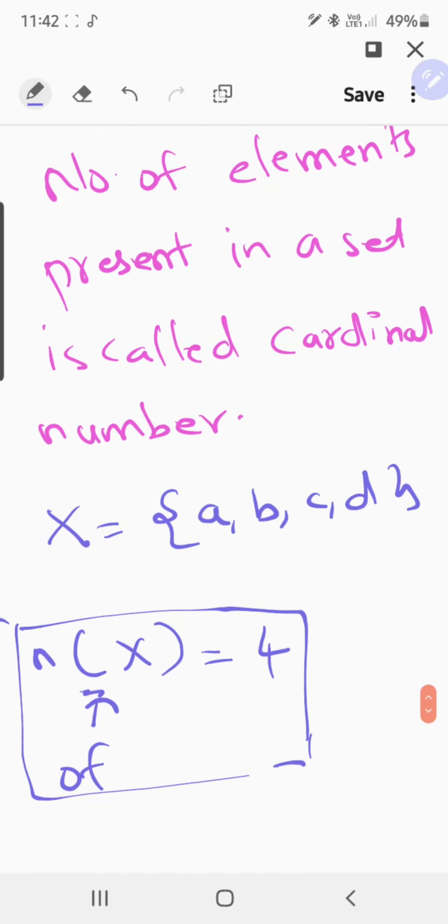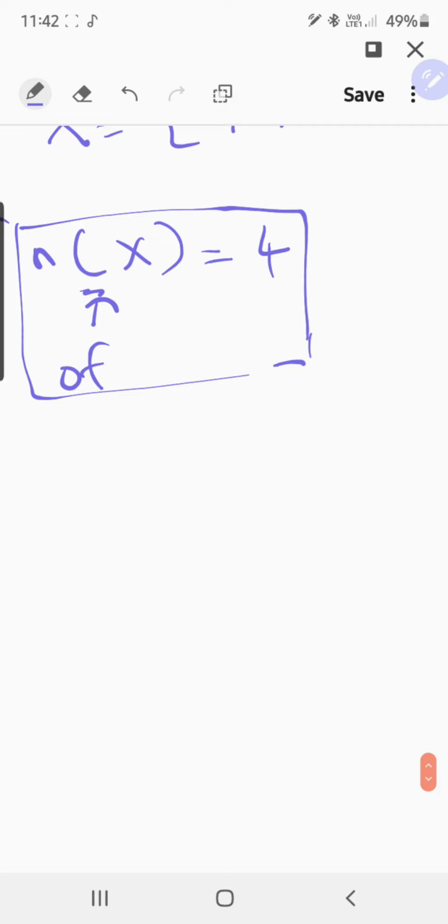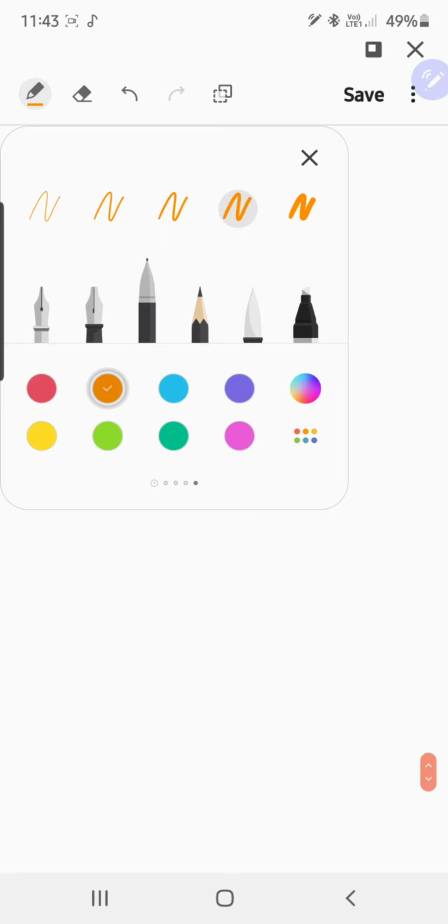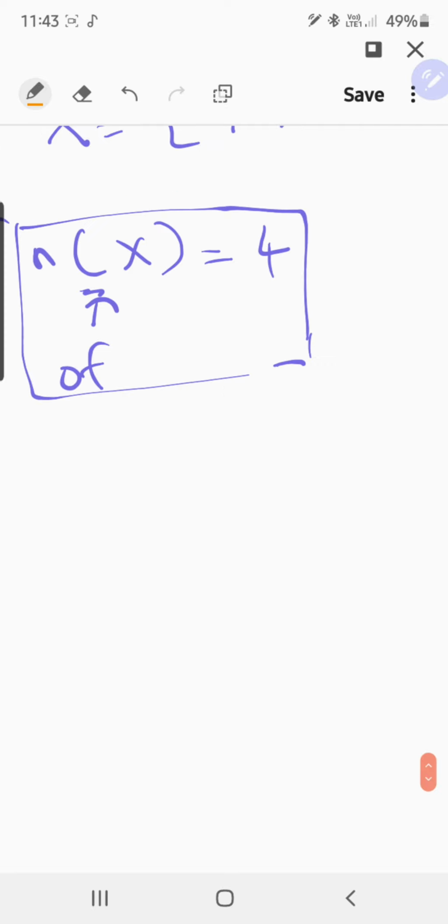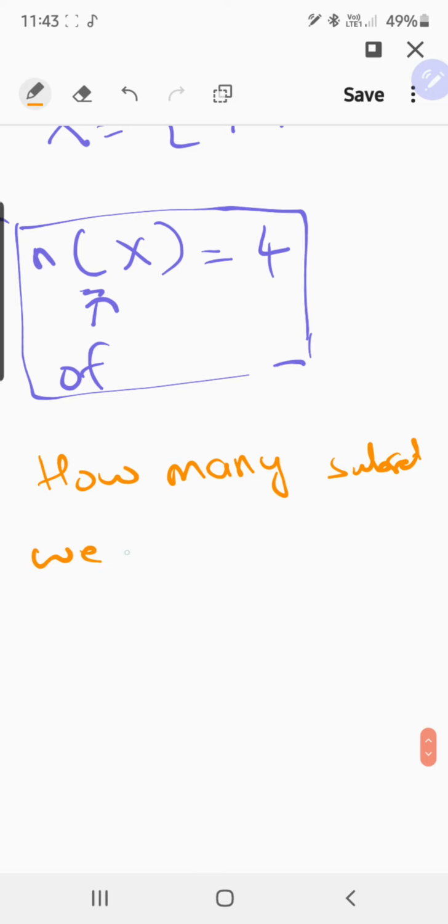That is subset. Now what do you mean by subset? We have already talked about that. Now we are talking about how many subsets we can make from a set. Our question is: how many subsets can be formed from a set?